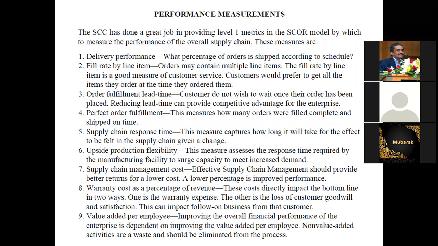Upside production flexibility measures and assesses the response time required by the manufacturing facility to surge its capability to meet the increased demand. For example, 1,000 Corolla needed for Oman. So Toyota can say, I will send within 1 month. Maybe they finish all 1,000 cars and send them to the particular company in Oman. That is upside production flexibility, also needed.